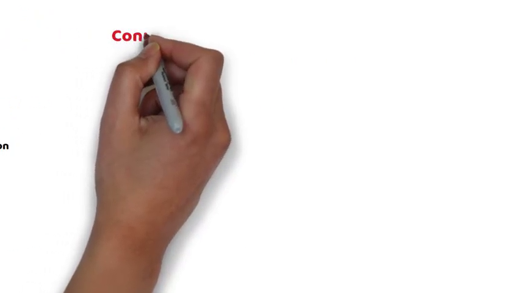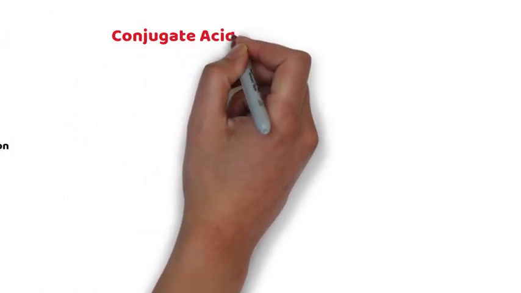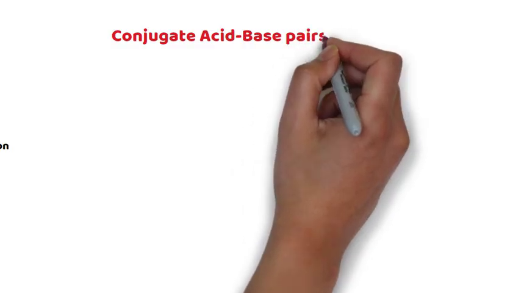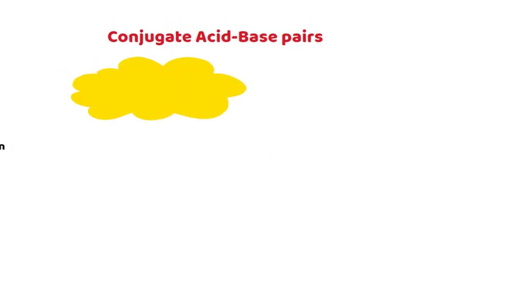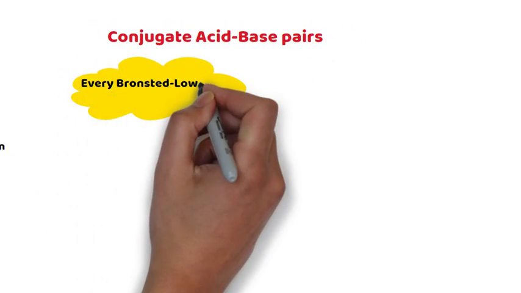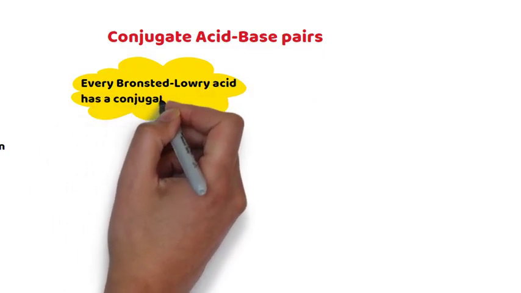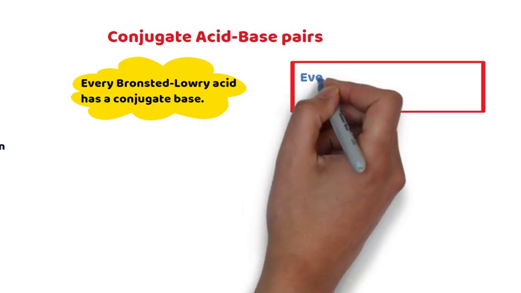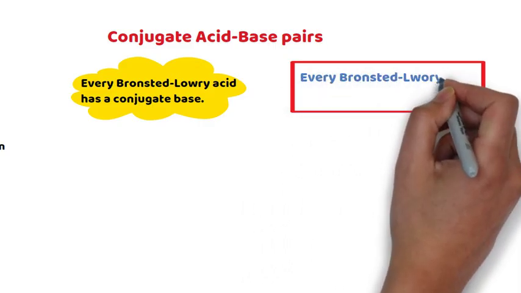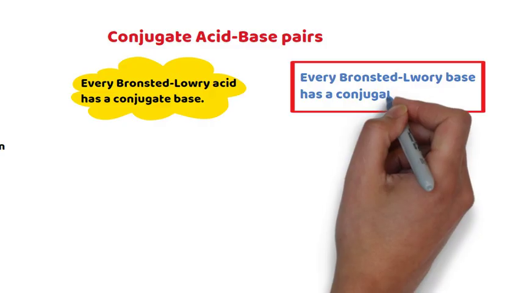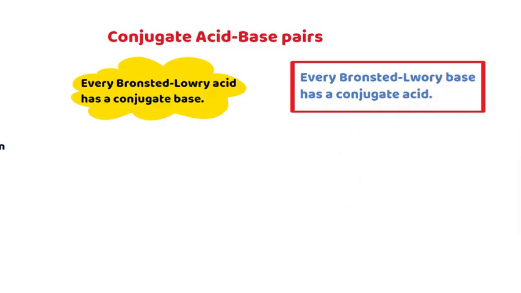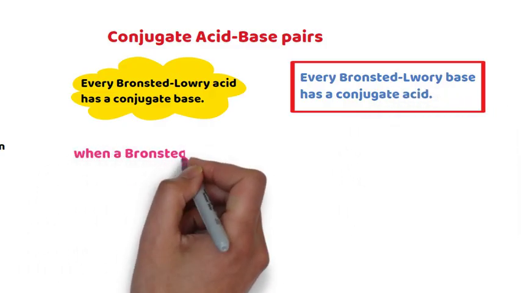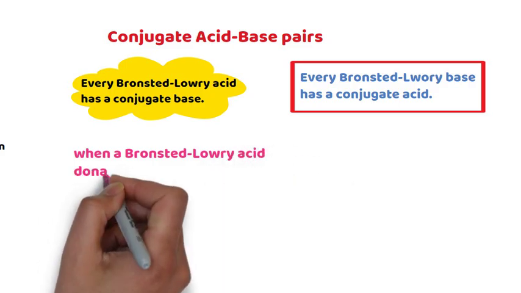Now let us look closely at conjugate acid-base pairs. Every Bronsted-Lowry acid has a conjugate base. Every Bronsted-Lowry base has its own conjugate acid.